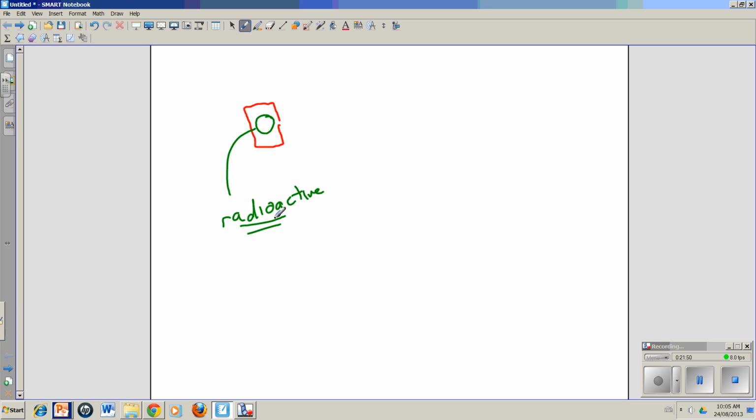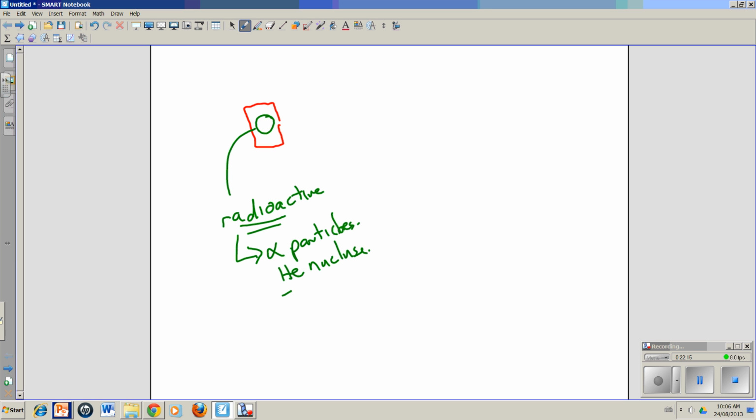Anyway, radioactive elements eject little particles, and this radioactive thing was ejecting what we call alpha particles. An alpha particle is essentially a helium nucleus.